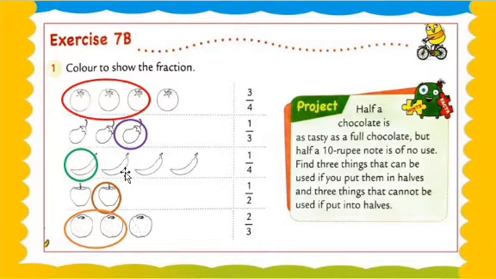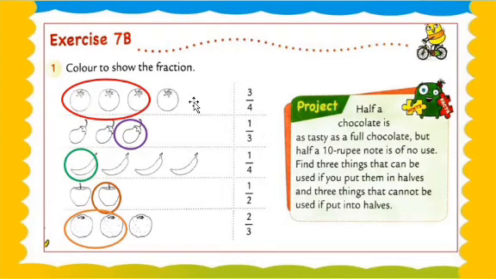Question number 4 is the example of chili. 1, 2, 3 and 4. There are 4 chilies, and only one numerator. Any one chili is filled with green color. The same with the apple and oranges examples. So these are 2/3 and 1/2. So now what is your project?